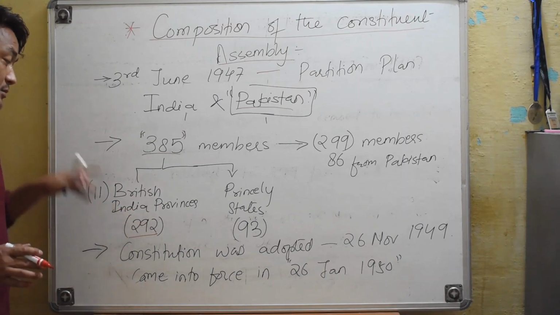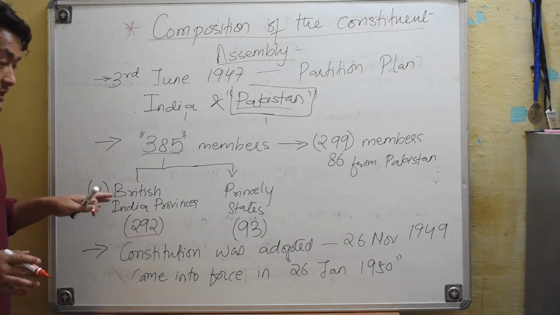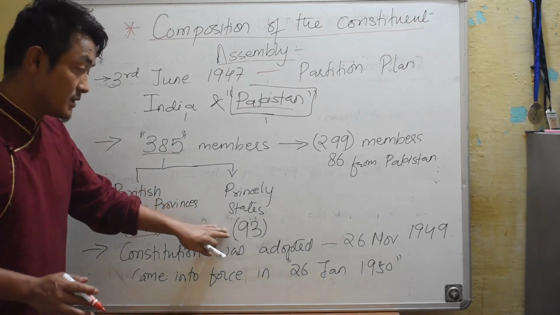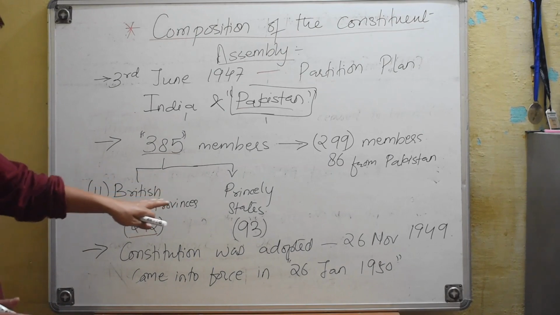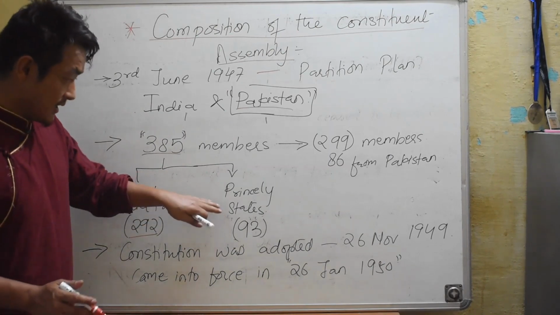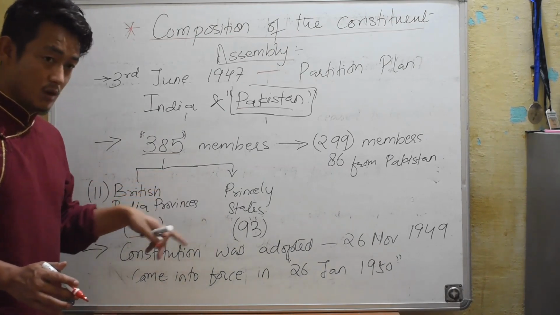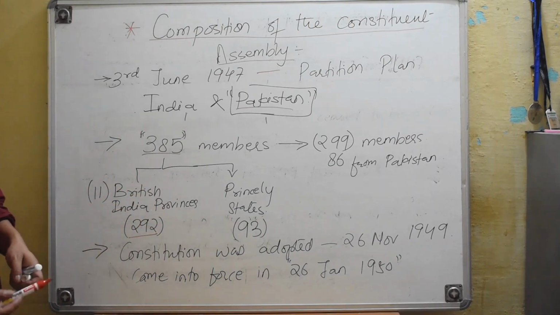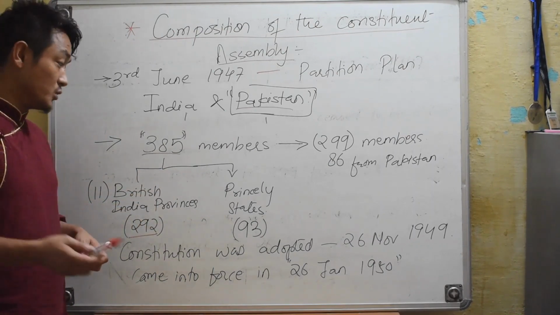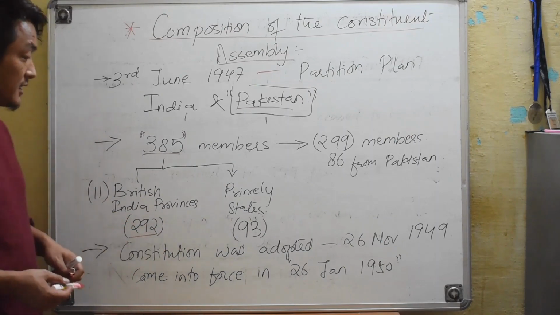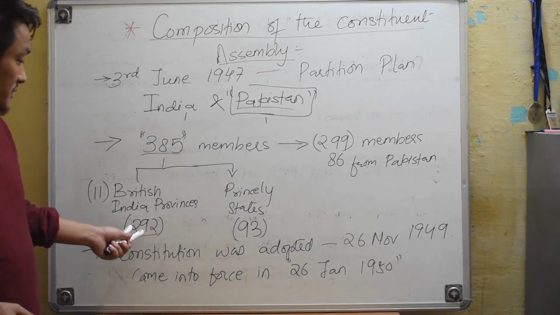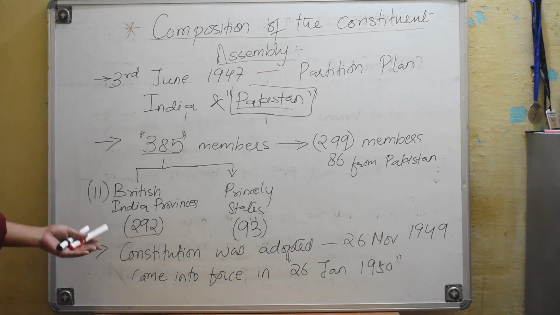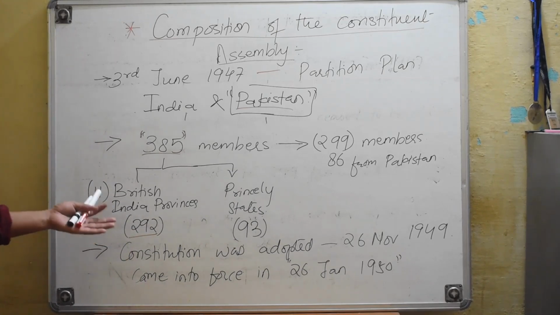They were representing the 11 British India provinces, and the rest of the 93 members were elected from princely states, and they were representing the princely states. Now, princely state means the state which was ruled by the kings, right? Okay, so these 93 members, unlike the British India provinces, did not go through an election process.